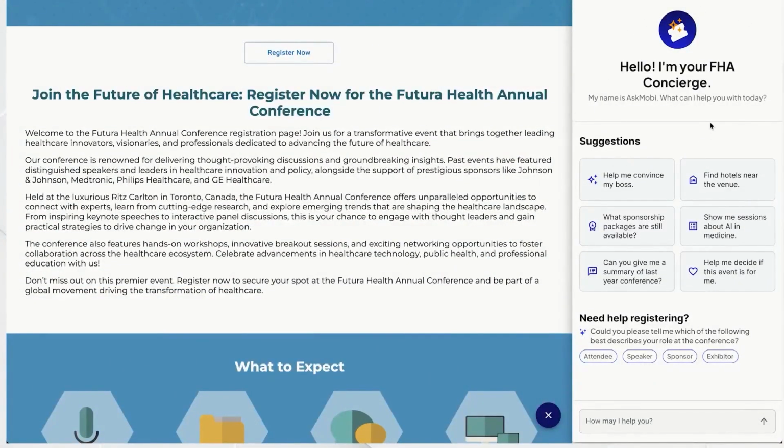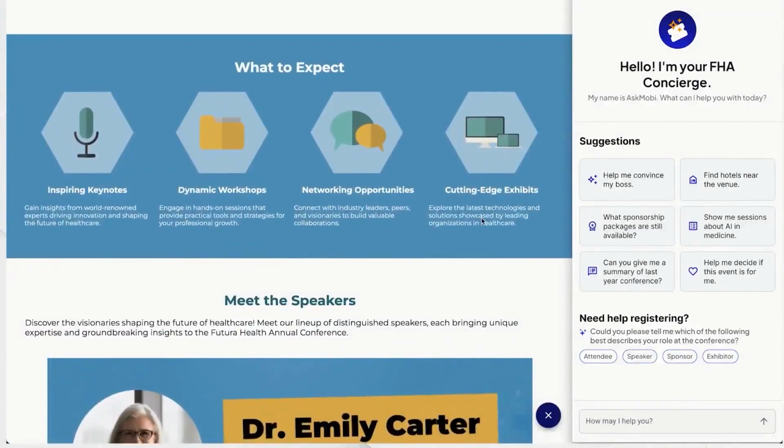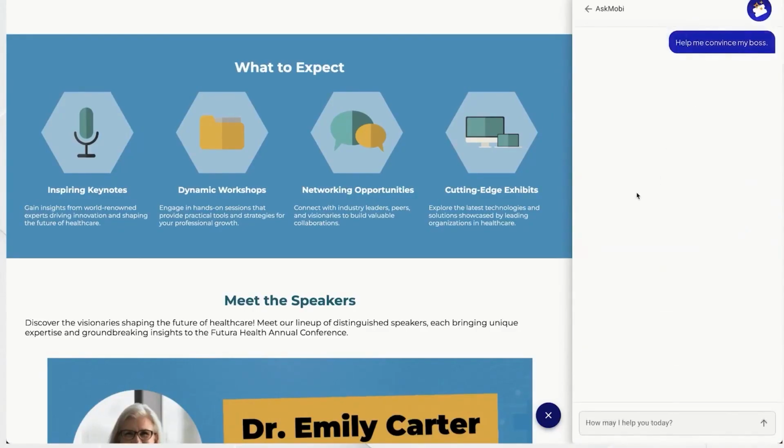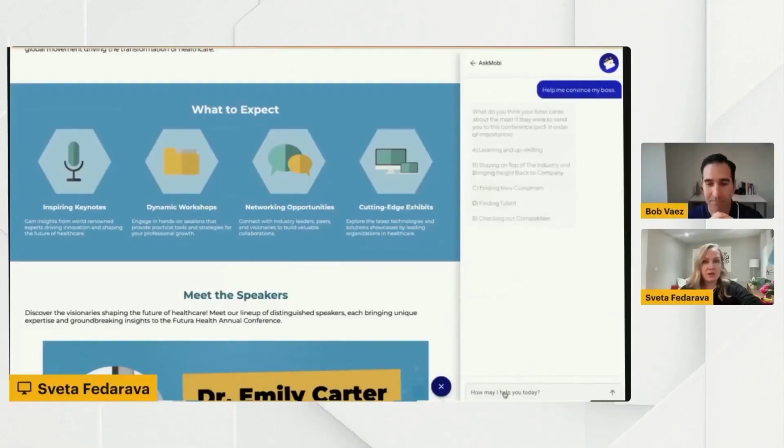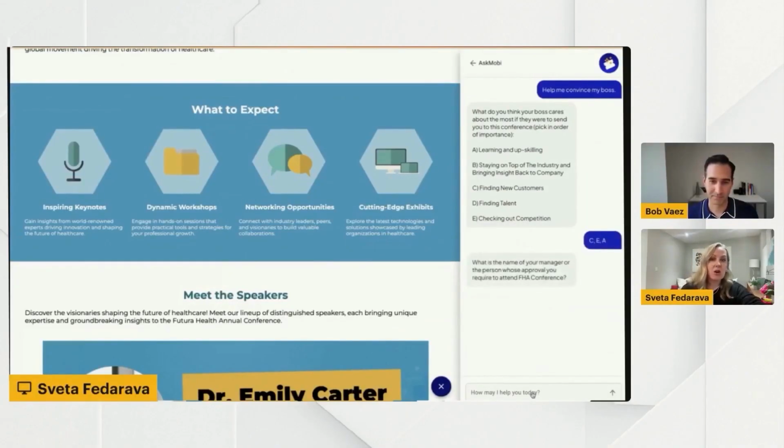So first thing you'll see is a welcome screen. Here you'll get introduced to the AI concierge, Ask Mobi. You can also see a few suggested prompts that could be customized by the event organizer. This way, all the frequently asked questions for your event and your registration are already here, making it easy for your attendees to start a conversation. And once again, rather than providing very generic information that's usually already available on your website, Ask Mobi can provide highly tailored and customized information based on your user's requirements.